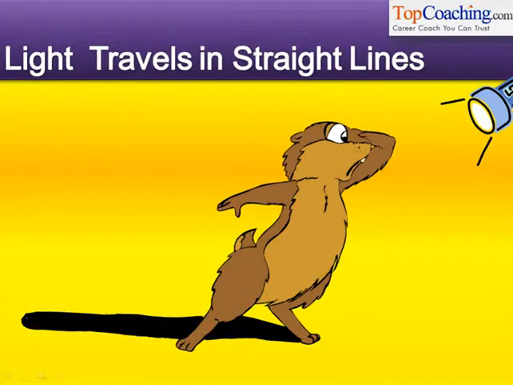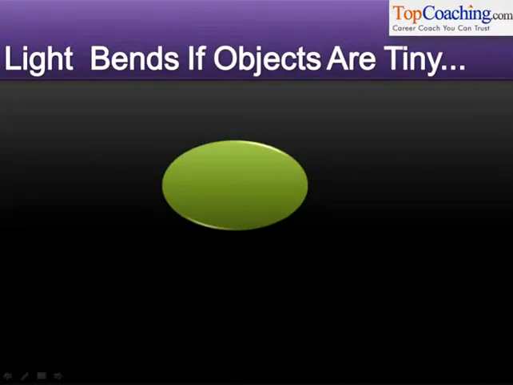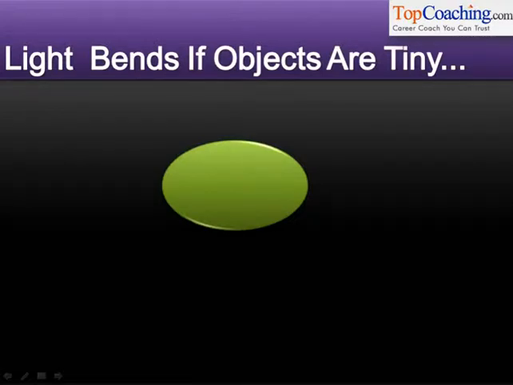In this chapter, we are going to assume that light always travels in straight lines. We'll also try to represent light using straight lines called rays. Understood? Of course, in higher classes, you will learn about some other fascinating things about light too. In higher classes, you will learn that light does not always travel in straight lines. Light travels in straight lines, or light appears to travel in straight lines, only when the objects which we are viewing are very, very large compared to a certain property called the wavelength of light.